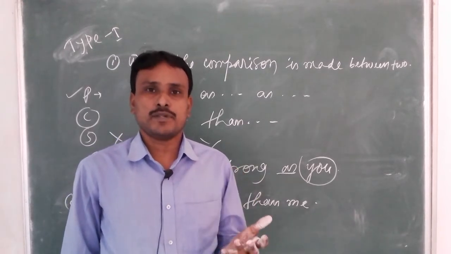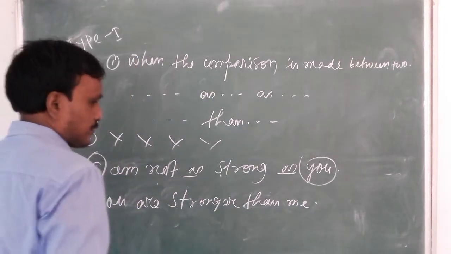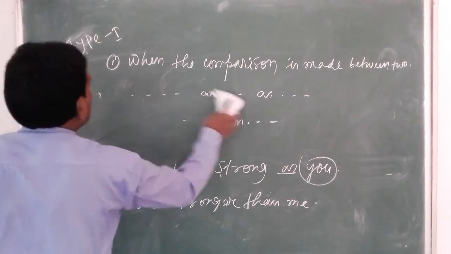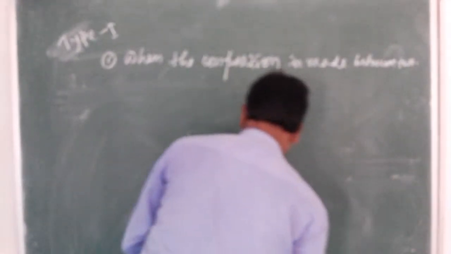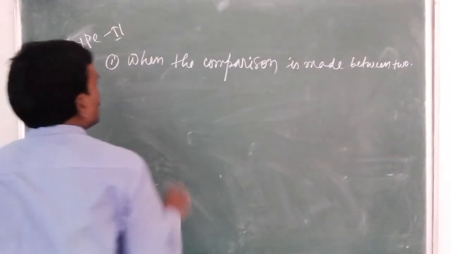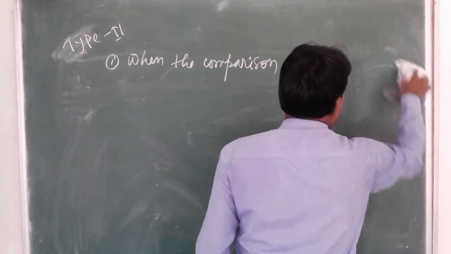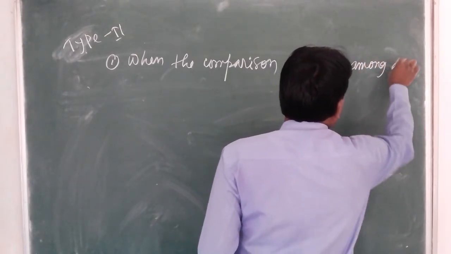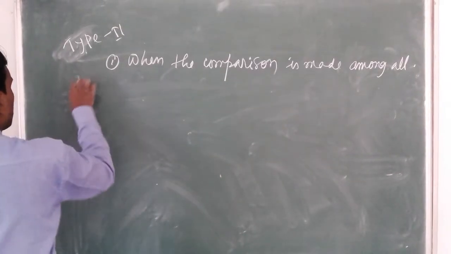So I have already discussed how to change positive to comparative when the comparison is made between the two. Now, type 2, try to understand the rules of comparison. Type 2, when the comparison is made among all. What are the rules of positive, comparative and superlative?